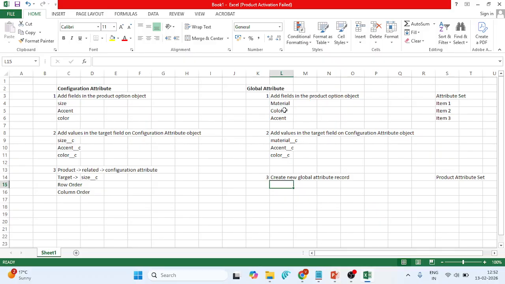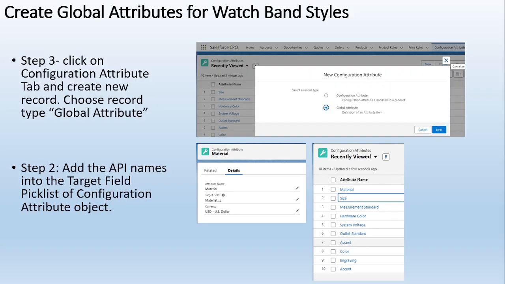So I have given the target field as the material, then a new record added, a second record added for the color, and a third record we have added for the accent. So I can add multiple global attribute records. Here you can see that I have created the size, accent, color, engraving as what I actually required, that is added in the configuration attributes.